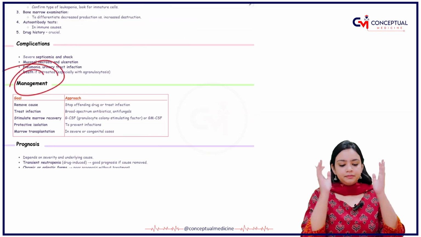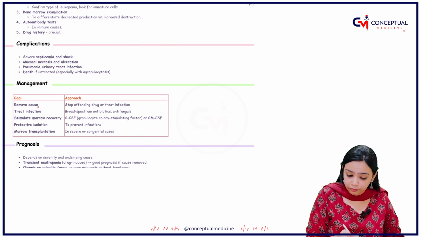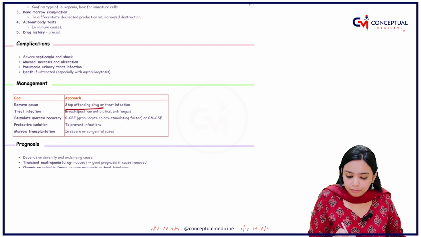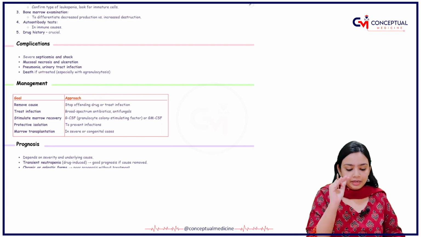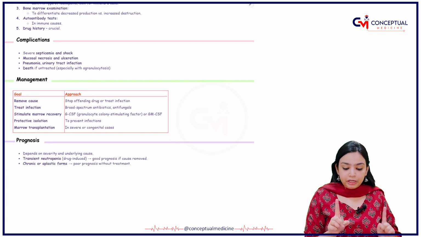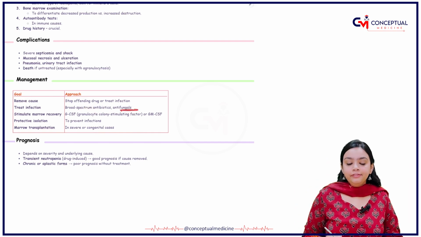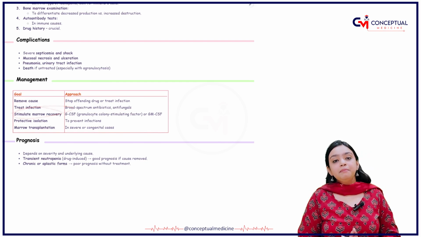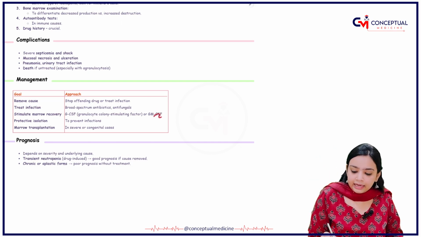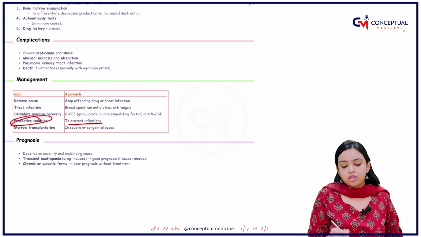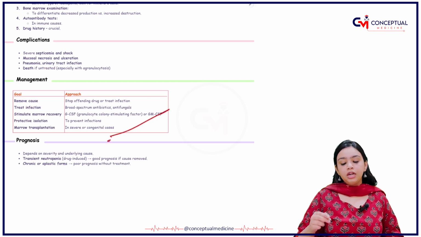Coming on to the management. Now, I have divided the management portion into goals and treatment. What is your goal? First one is to remove the cause. So you have to stop all the offending drugs which are causing this reaction. Second is to treat the infection. How will you treat the infection? By giving broad spectrum antibiotics and antifungals. Third, stimulate marrow recovery by GCSF. Then protective isolation is to prevent the infection, and you have marrow transplantation in severe or congenital cases.